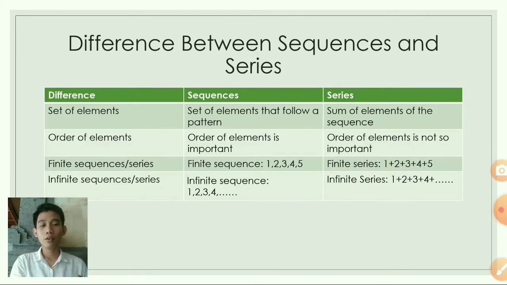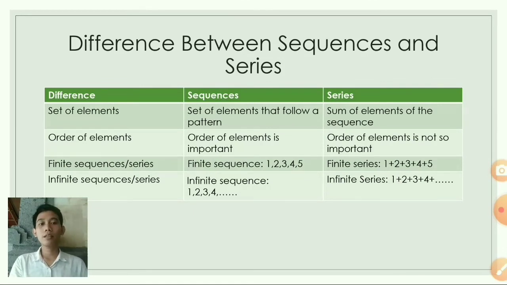Finite sequence or series. A finite sequence takes a form like 1, 2, 3, 4, 5. A finite series is formed as 1 plus 2 plus 3 plus 4 plus 5.